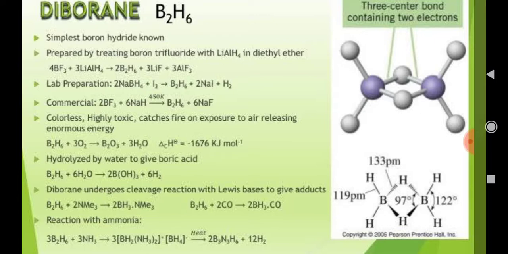Diborane easily undergoes cleavage reactions with Lewis bases to produce adducts. And finally, diborane is able to react with ammonia to produce different types of compounds. This is the structure of diborane which is present on the right side of the screen. These are certain boron compounds we have discussed: one is diborane, the next one is boric acid, and the next one is borax.